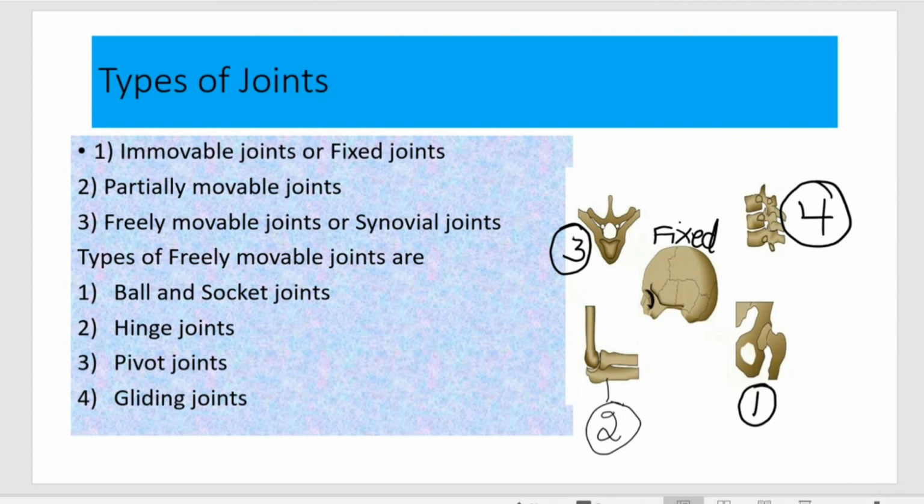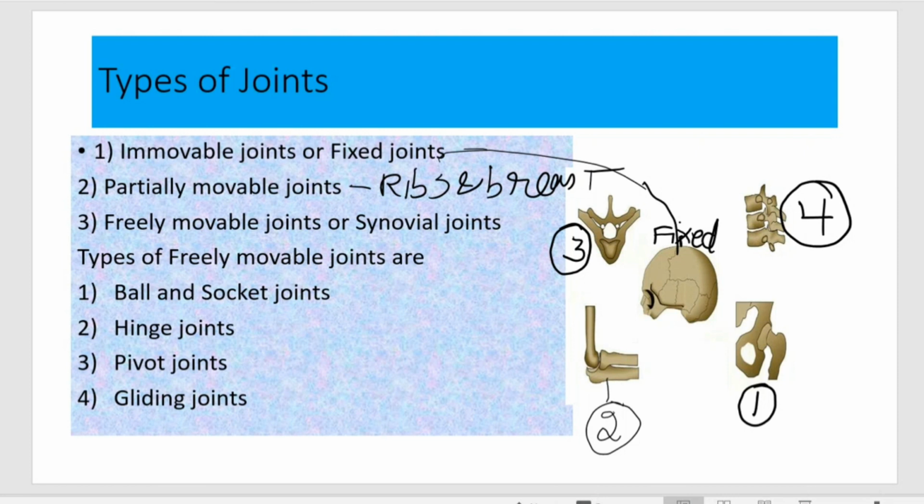The second one is partially movable joints. These can be seen between the vertebrae and at the joints between the ribs and breastbone. Here, this is the fixed one. This is a skull. And partially movable between the ribs and breastbone, sorry. And one more place I told you is between the vertebrae.